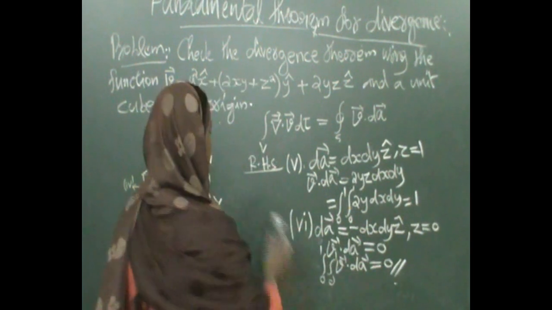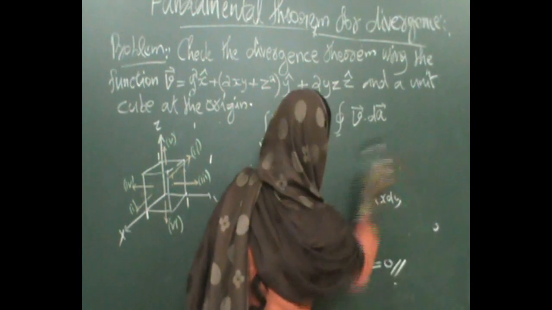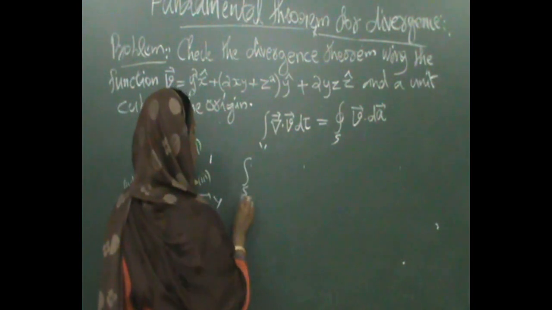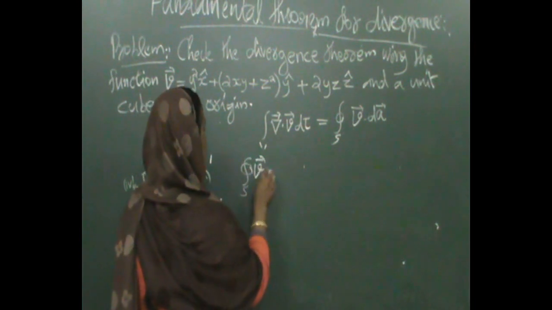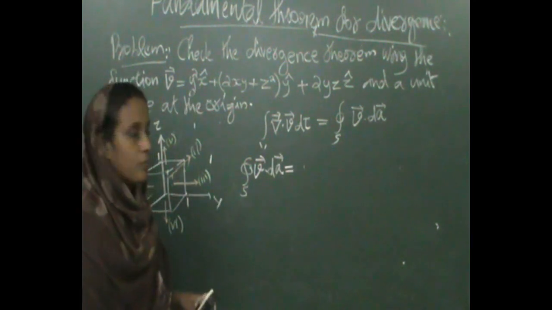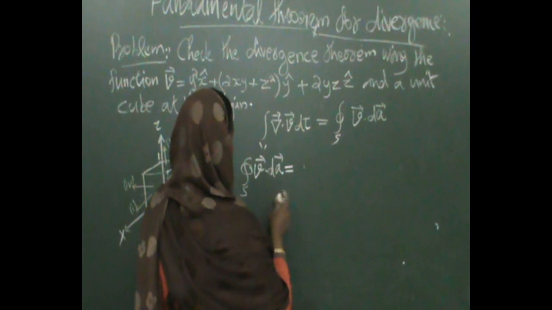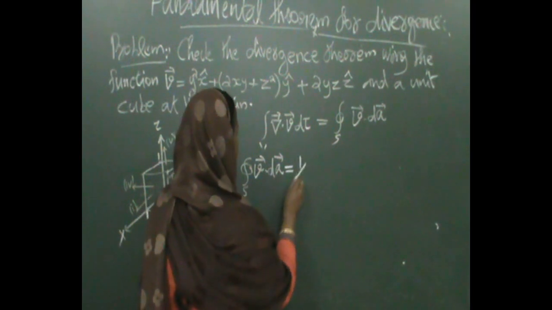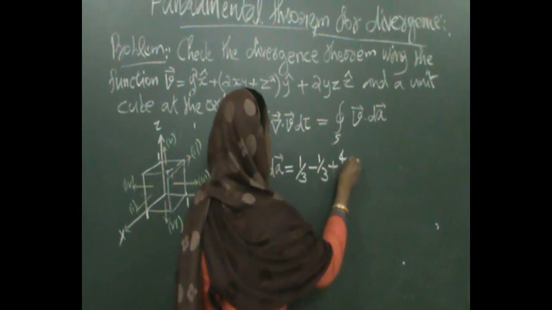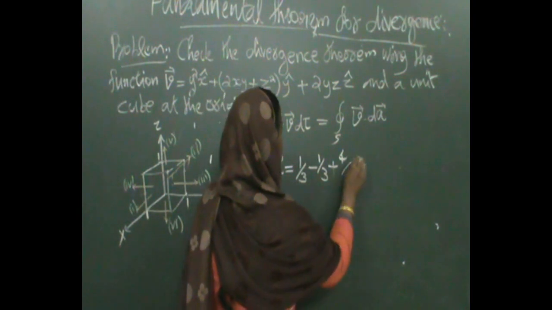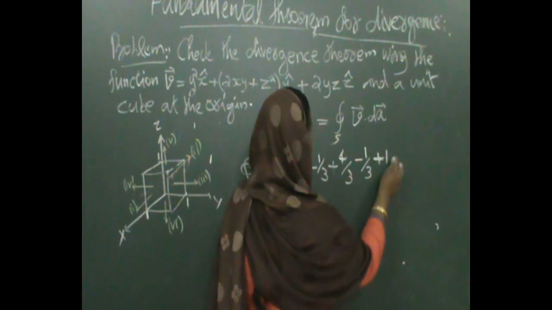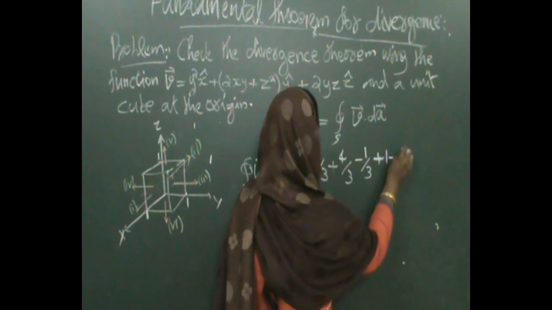So this surface integral over the closed surface of V dot dA is equal to 1 by 3 minus 1 by 3 plus 4 by 3, then minus 1 by 3, then plus 1 minus 0.